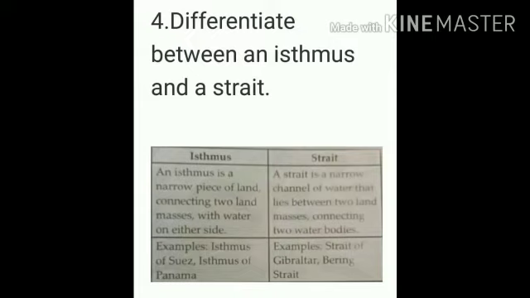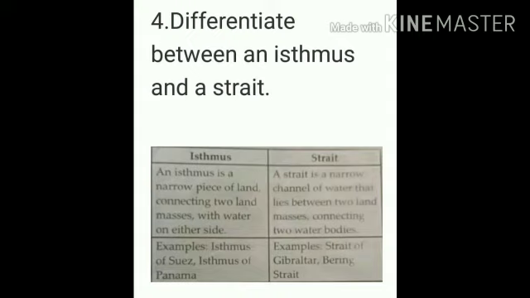An isthmus is a narrow piece of land connecting two land masses with water on either side.